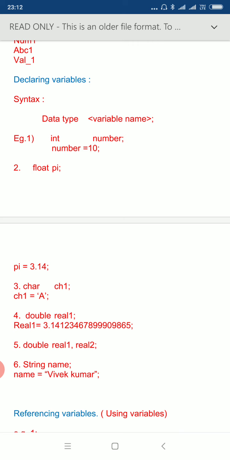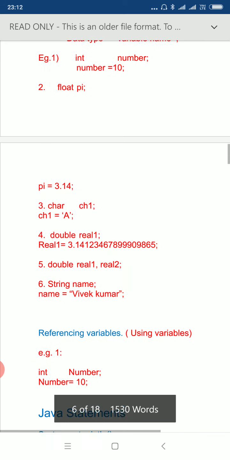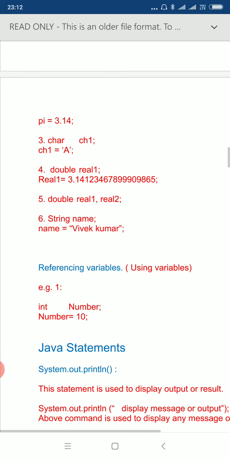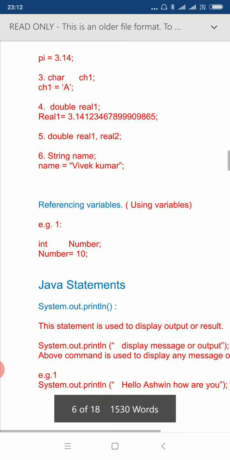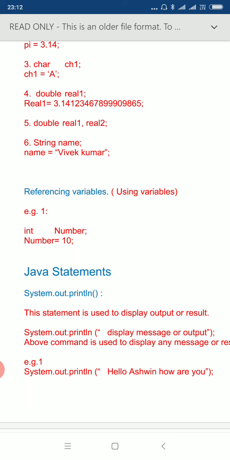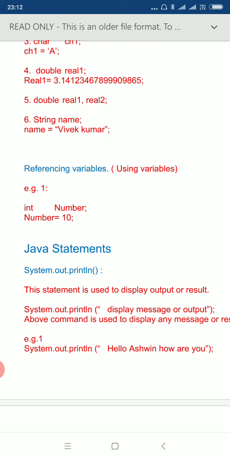Number equal to 10, here we are assigning the value 10 to variable number. Then you can see the second example, we have declared a variable pi of float type, then we assign a value 3.4 in it, and so on. Then there are some other variables of different data types. For example, we have used the ch1 variable of char type, real1 of double type. In example 5, we are declaring two variables, real1 and real2, of double type in the same statement. Next, example 6 is a variable name of string type. In a string type variable, we can store a string value.